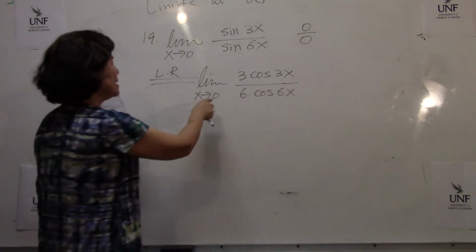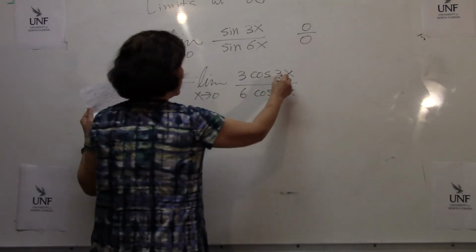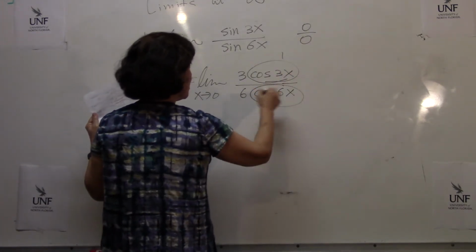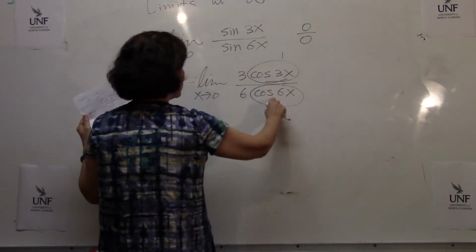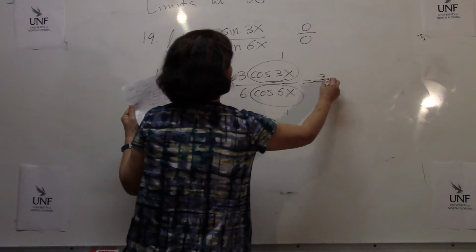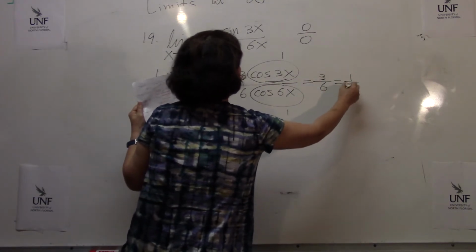Now, pause and rethink. Well, this is cosine 0, right? 1. Again, cosine 0, 3x or 6x, doesn't matter. Again, this is 1, so the answer is 3 over 6, which is 1/2.